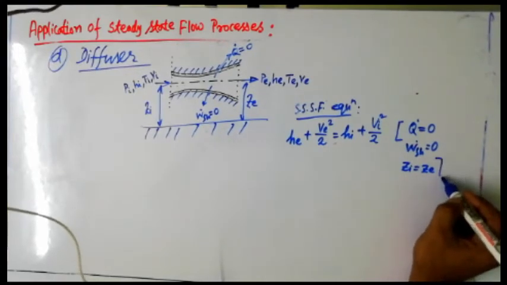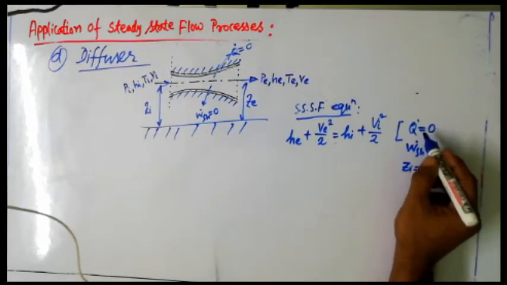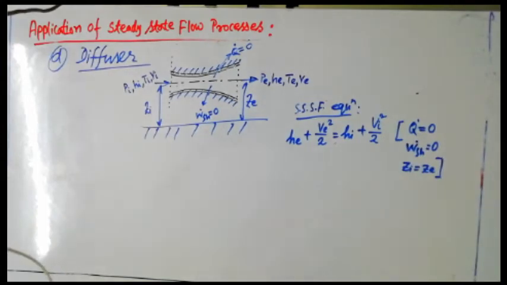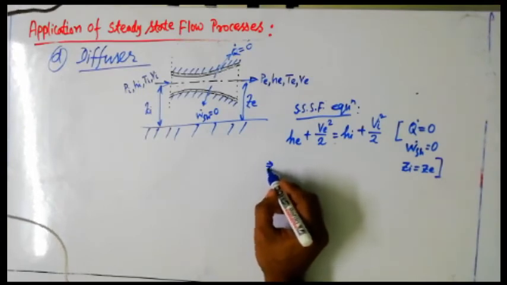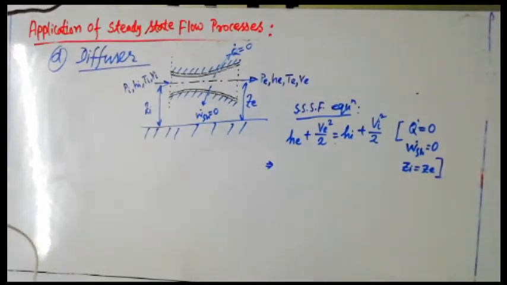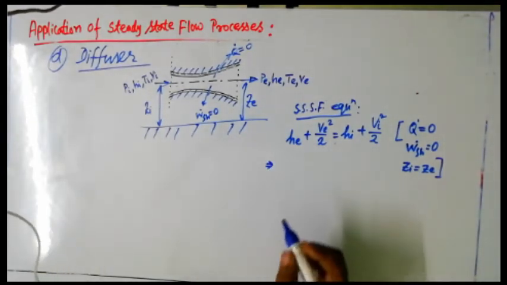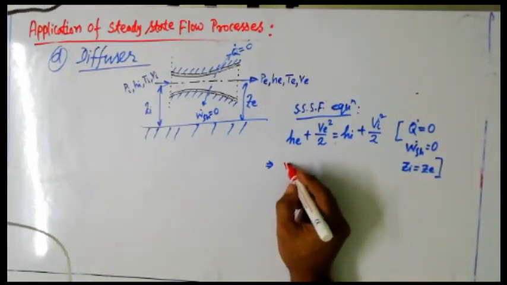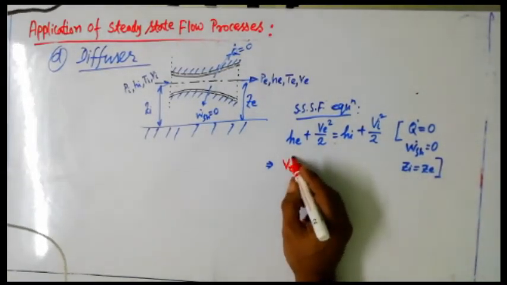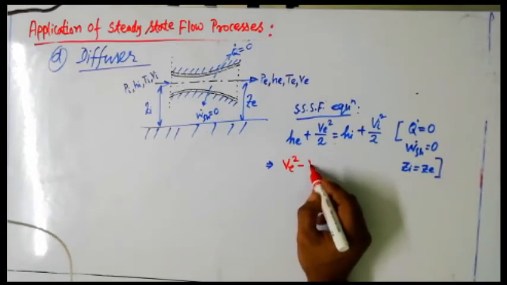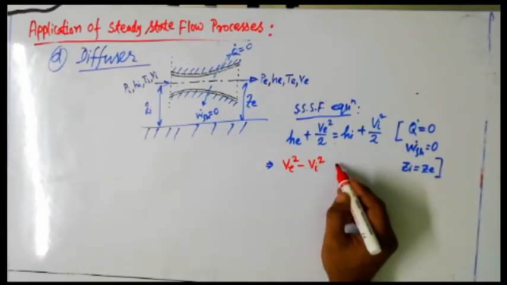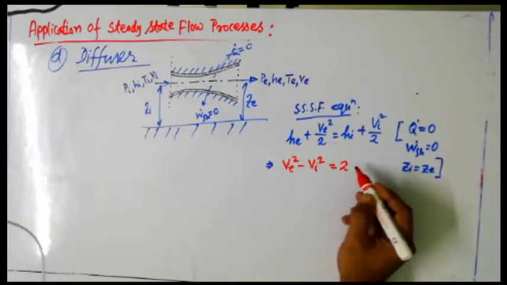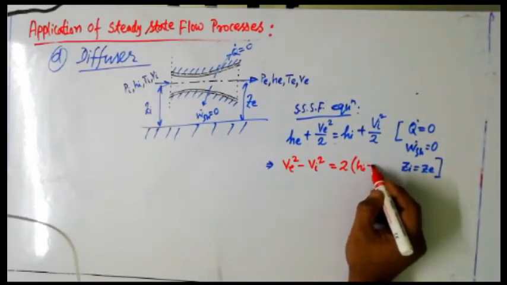So if we apply these three conditions on the equation, it will look like this, just like the nozzle. So I am not going to elaborate this particular thing again. Just like the nozzle, I can write the same equation over here, that is VE square, exit velocity, minus VI square, inlet velocity square, is nothing but equal to 2 times HI minus HE.